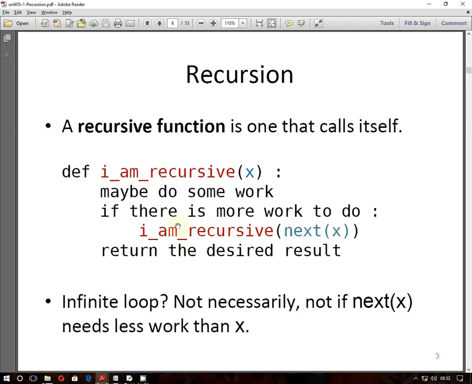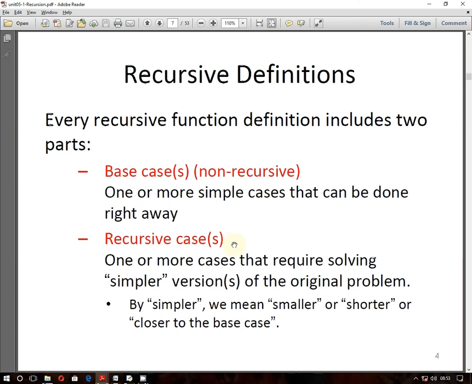Let's see it. What is this? It is a recursive function that calls itself, and it is also defined as doing some work. Here you just check this x, and here is this next x. This x is the variable, and this is the calling function. Again, same here, next x. This x is the value, and this next x is the next x value. Are you getting me? Just check this one. There can be two types of function definition here, which can be recursive, which can be non-recursive.